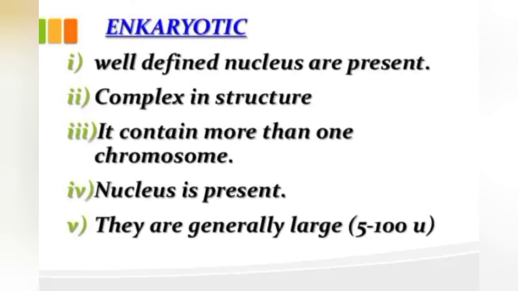Prokaryotic means they have a primitive, or we can say premature, nucleus, but eukaryotic organisms have a well-defined nucleus and are complex in structure, and a clear nucleus is present in the eukaryotic organisms.